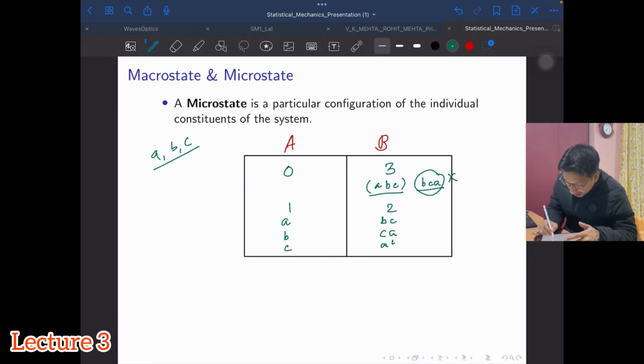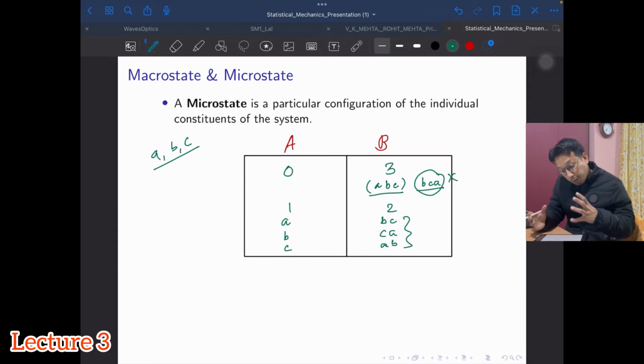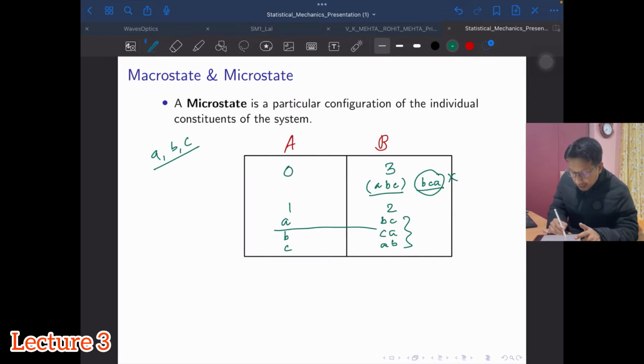See, these three are different ways, or different groupings, of the entire system, where under the distribution a single particle is in compartment A and two particles are in compartment B. Okay, so these are known as the microstates. So these states, or this configuration of the system, give you the microscopic description of the system.